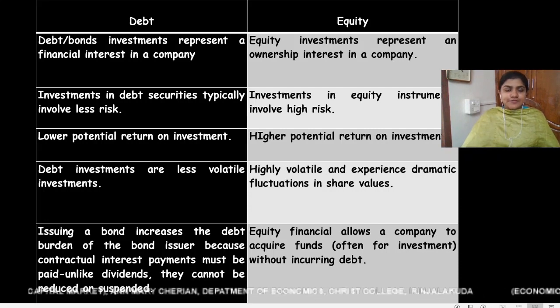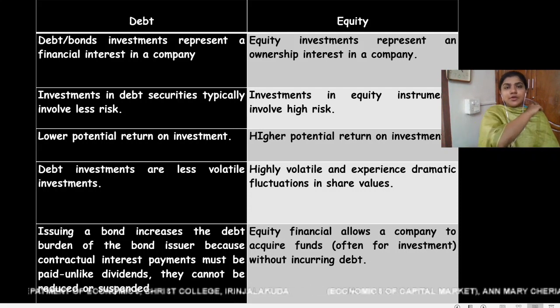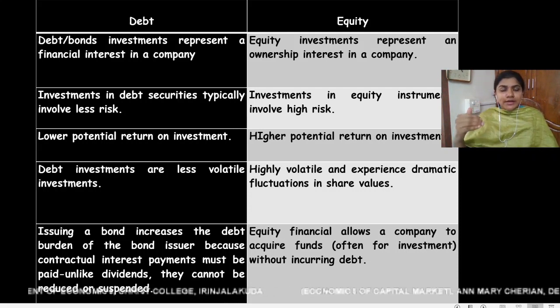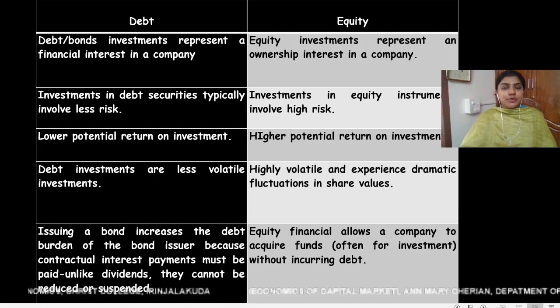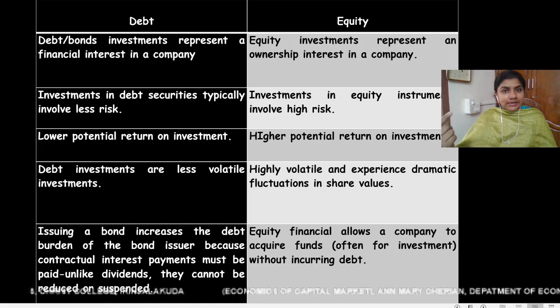Now the fourth difference: debt investments are less volatile compared to equity investments. Equity investments are highly volatile, because if you are an equity holder and your company is doing very well, you can claim higher returns, higher dividends.